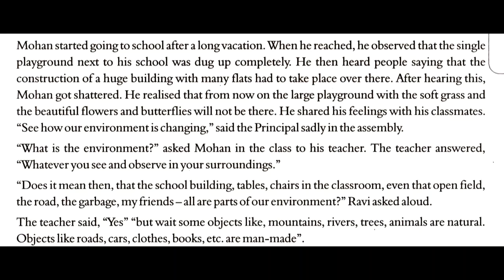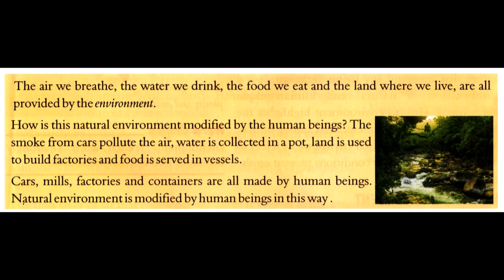So you can say that we have seen that there are two components of environment here in this example. One is natural, the other is man-made. The air we breathe, the water we drink, the food we eat, and the land where we live are all provided by the environment.